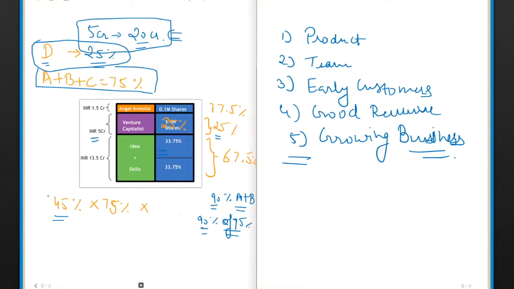As an individual, A will now own 45% of 75%, which comes out to be 33.75. So 33.75 plus 33.75 is 67.5. 25% is owned by the VC, and the remaining 7.5% is owned by the angel investor. If you see, 67.5% of 20 crore rupees, which is the valuation of the company, is 13.5 cr. So together A and B now own shares worth a total of 13.5 cr, but their percentage is 67.5.